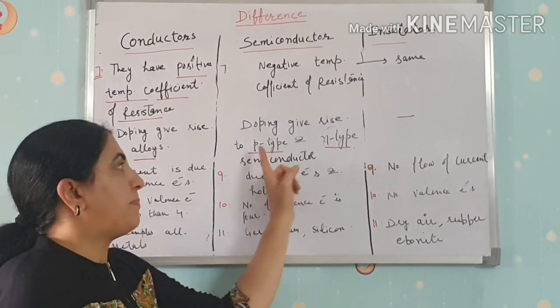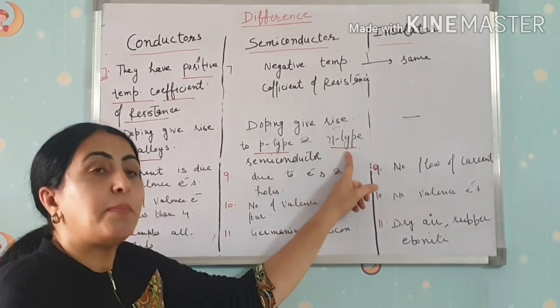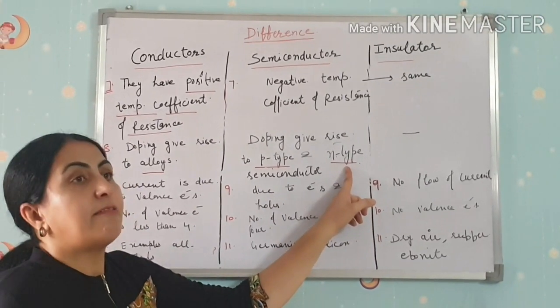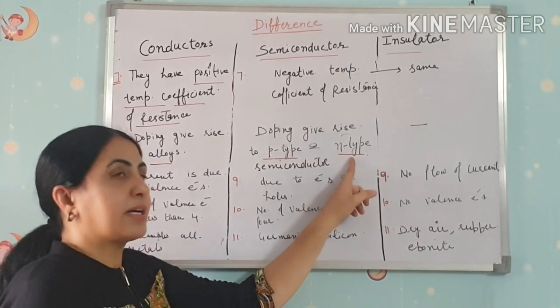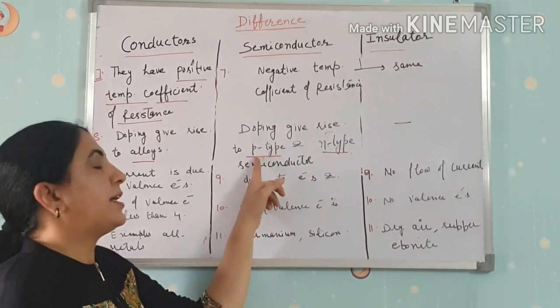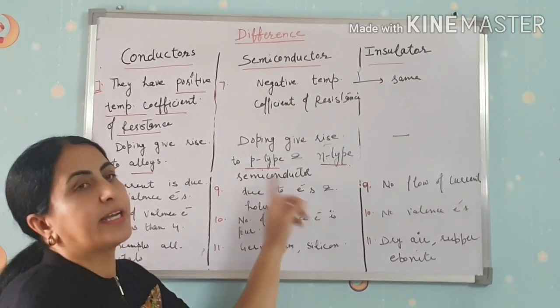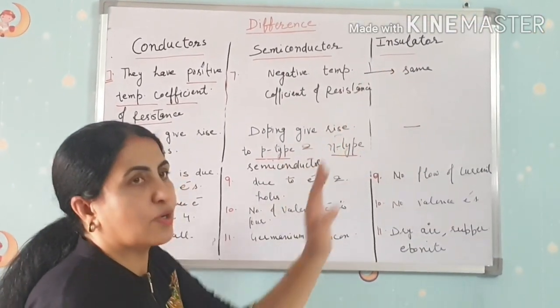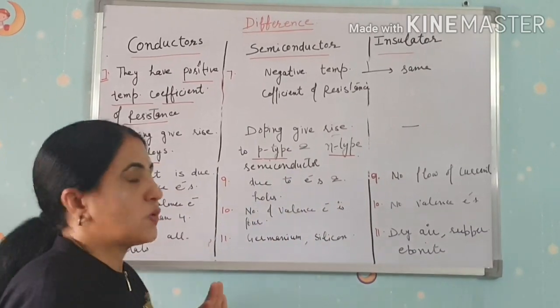When we add pentavalent impurity, pentavalent meaning the metal which has 5 valence electrons, then it becomes n-type, and when we add trivalent impurity, then it becomes p-type semiconductor. And doping is not done in the case of insulators.